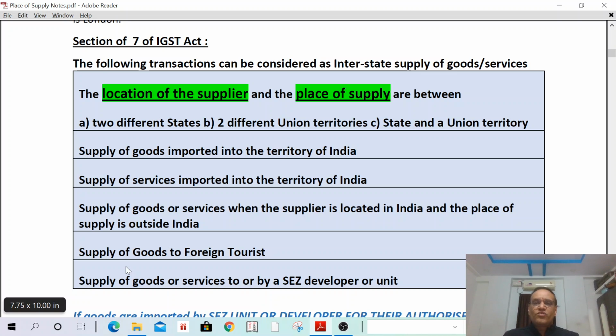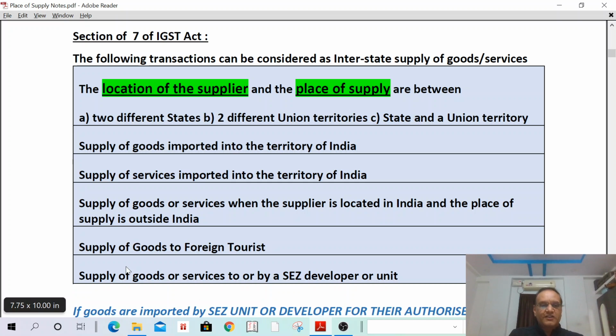What is interstate supply of goods or services? Any location of supplier and place of supply in 2 different states, 2 different union territories, or a state and union territory; import of goods, import of services, export of goods, export of services, supply of goods to any foreign tourist, and supply of goods or services to an SEZ unit or SEZ developer, or by an SEZ unit to DTA, is considered as an interstate supply of goods or services. Then what is intrastate supply of goods or services? We are going to discuss right now.